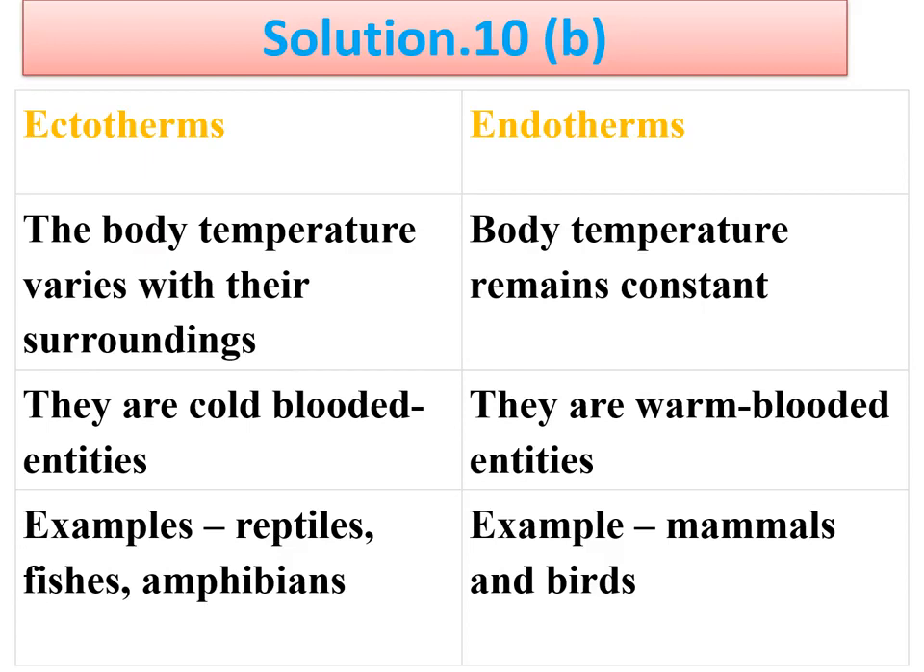While endotherm is another name for warm-blooded animals, and their body temperature remains constant, as you know. So you can say ectotherms are cold-blooded entities and endotherms are warm-blooded entities. And I hope you know the another name of warm-blooded entities. That term can also be used in place of endotherm. There are some examples of poikilotherms: reptiles, fishes, amphibians, and for endotherms, mammals and birds.